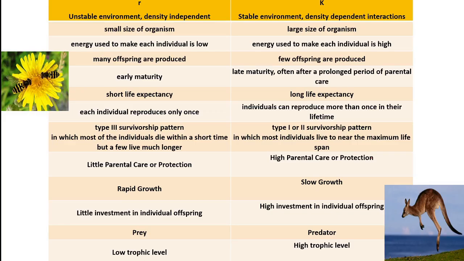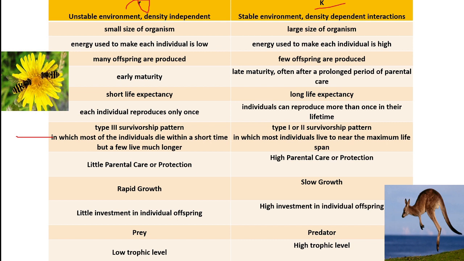Lions, whales, that is also an example of this. If you can see here, the two strategies' characteristics are compared. Whatever we discussed is given here. R strategies and K strategies.